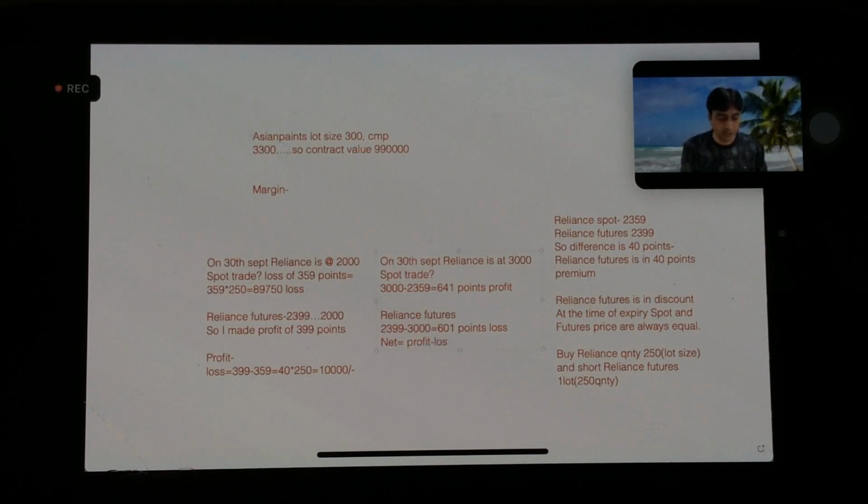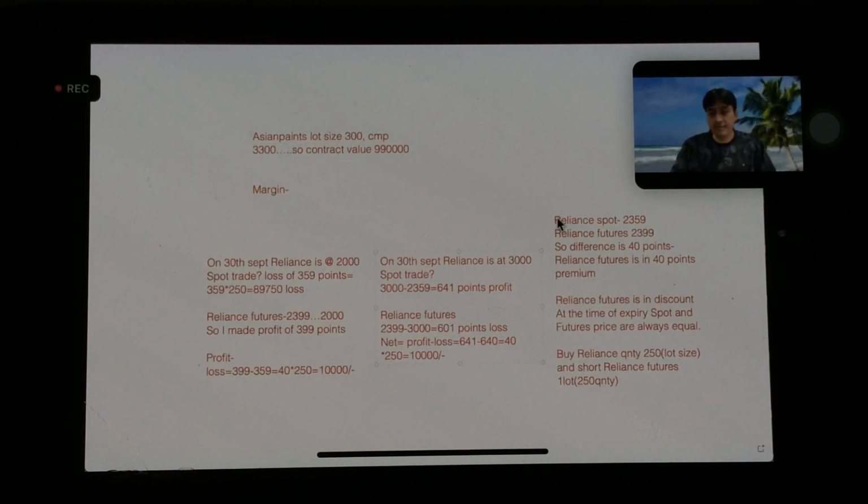So what is net? Profit minus loss. Profit is 641 points and loss is 601. So 641 minus 601, what is remaining? 40 points. 40 points multiplied by lot size, 250, that is equal to 10,000. Right?